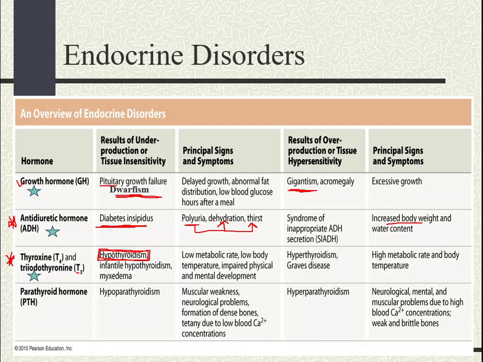Right? Now, there are two forms of this condition. There is a childhood form and there is an adult form of it. So let's do the first one. The childhood one is called cretinism. Okay? It's also known as infantile hypothyroidism. Now, cretinism is also called congenital hypothyroidism. What is it usually due to? It is due to congenital iodine deficiency.